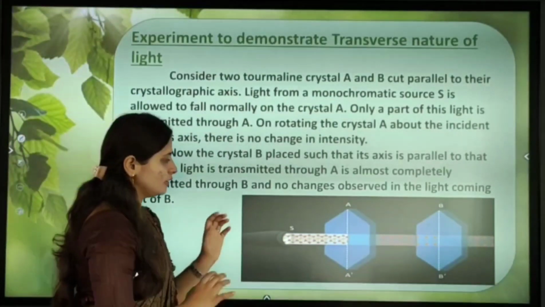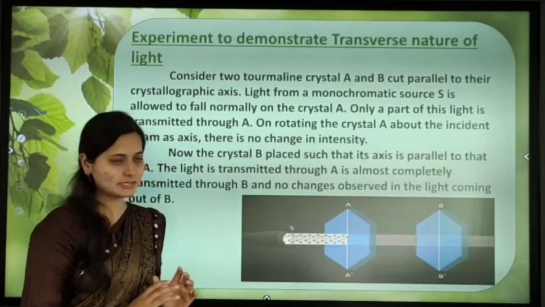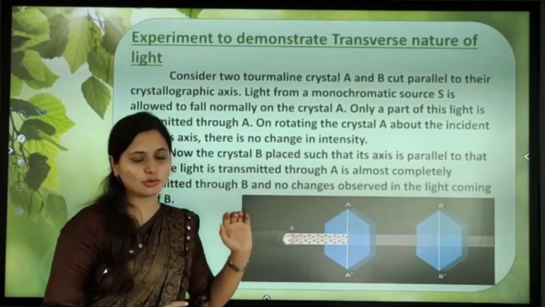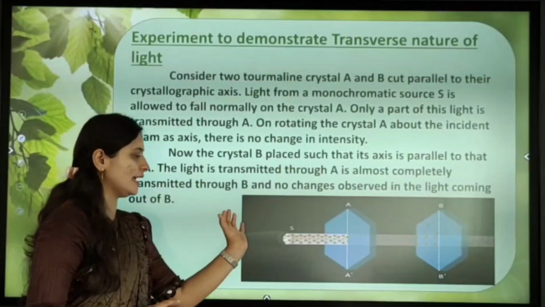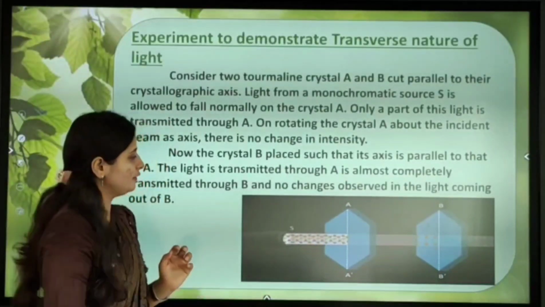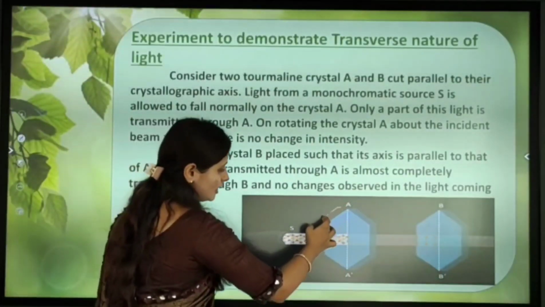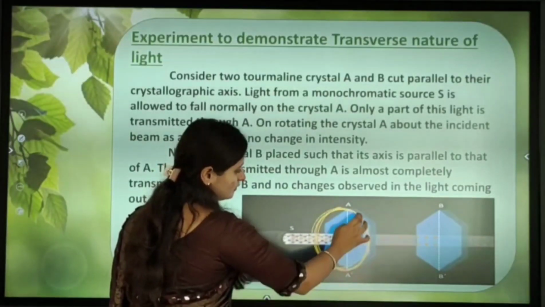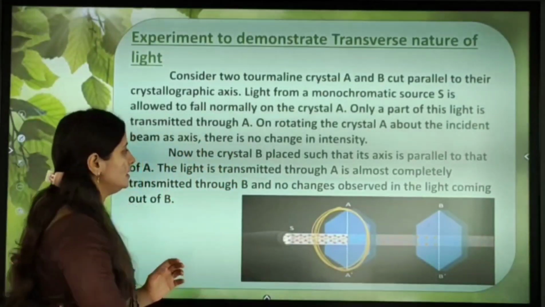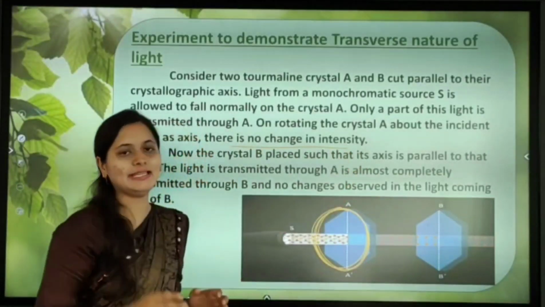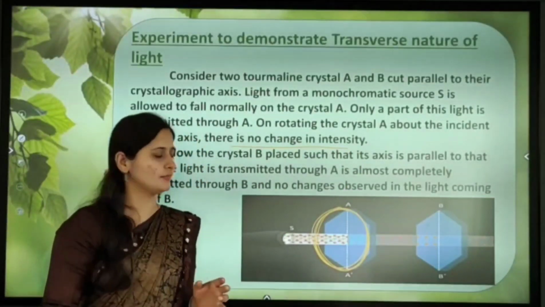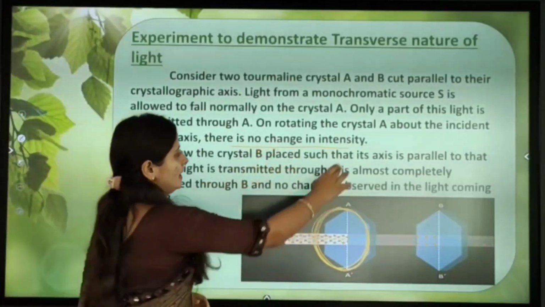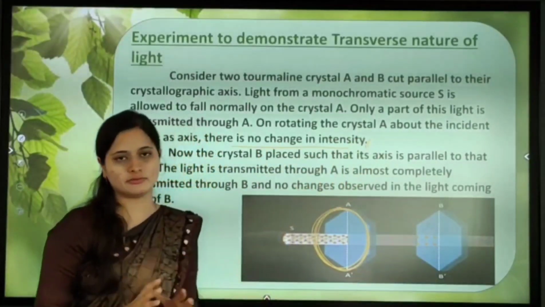First we are taking one tourmaline crystal and applying the monochromatic source. Light will be transmitted. If we rotate this crystal, there is no change in intensity; the intensity remains as it is. This is the explanation of the first paragraph.